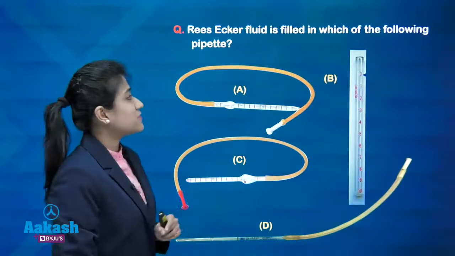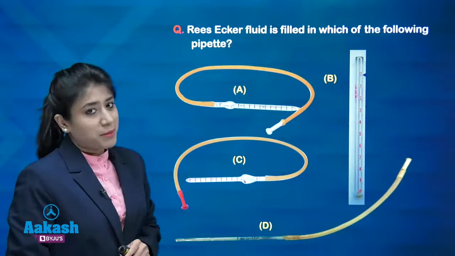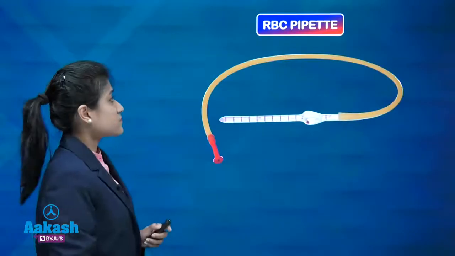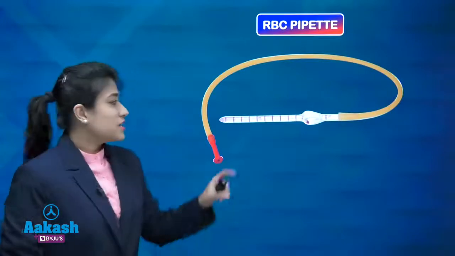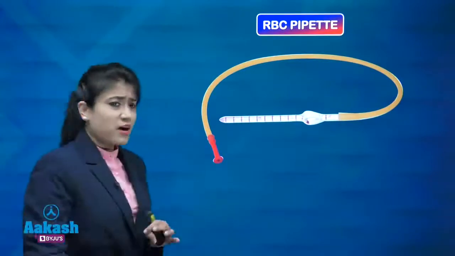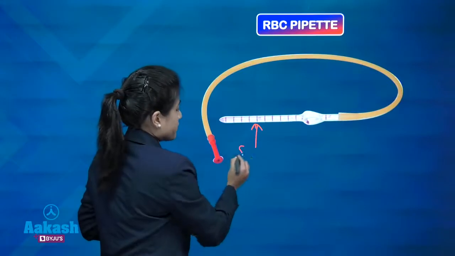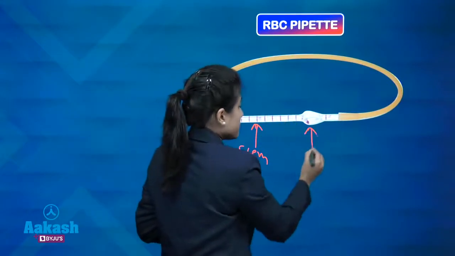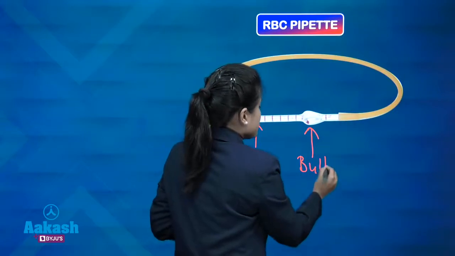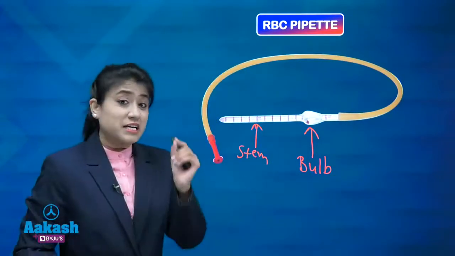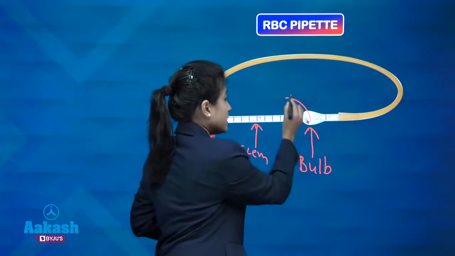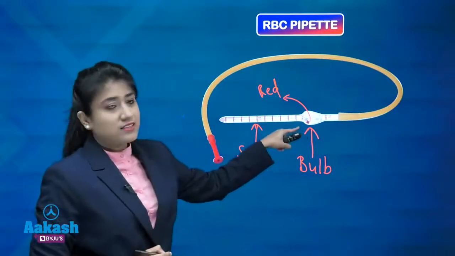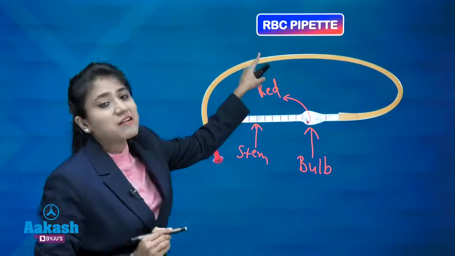Rees-Ecker fluid is filled in which of the following pipettes? So first we will talk about all these pipettes, starting with RBC pipette. Remember this RBC pipette, it is having a part called the stem, which is having marking on it. This is the bulb. Remember this bulb is containing a bead, and this bead is red in color. If this bead is red in color, then just remember it is a RBC pipette.